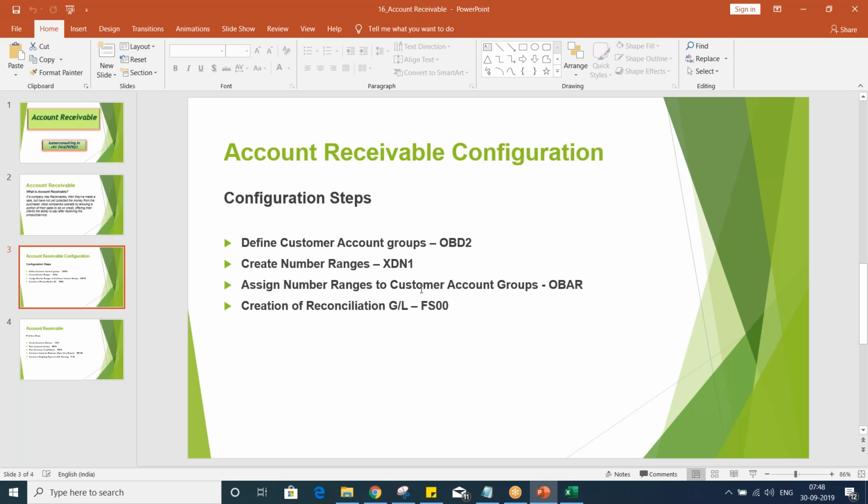So whatever number ranges are there, we are going to assign against the account group itself. I'll explain this practically also. Whichever customer or vendor master is there is going to be set up against the account group itself.